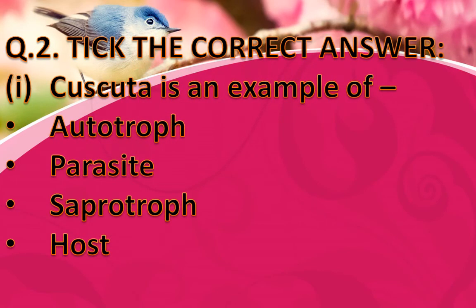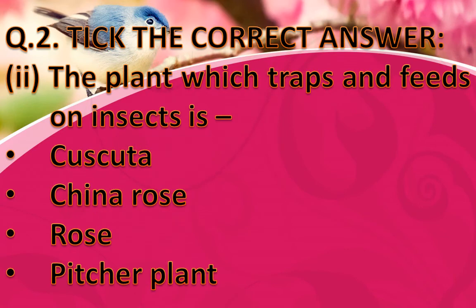Question number 2. Pick the correct answer. Part 1. Cuscuta is an example of autotroph, parasite, saprotroph, host. Part 2. The plant which traps and feeds on insects is Cuscuta, China rose, rose, pitcher plant.